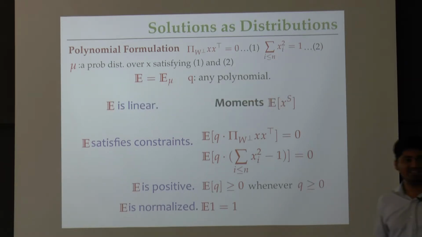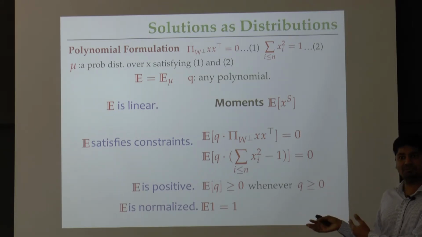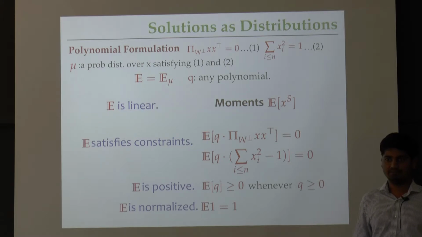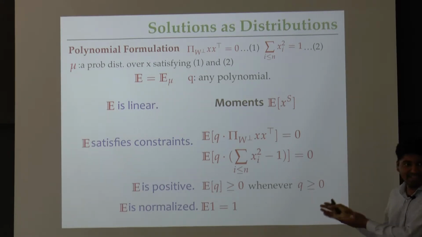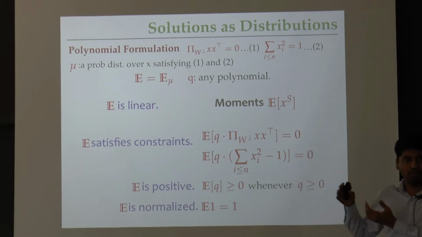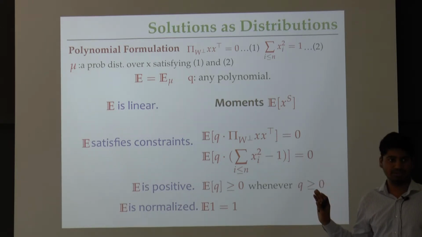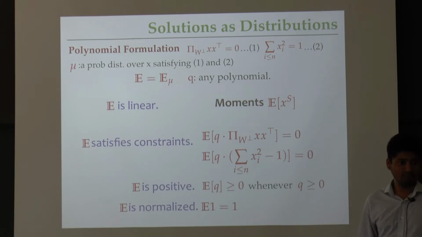Finally I observe that expectation is linear, we all know that, and therefore its behavior is completely specified by describing it on some basis of polynomials. So my favorite basis for today is the monomial basis, and it turns out that expectations of monomials have a name. They are called moments of the distribution. Okay, so this slide basically collects a bunch of simple properties of expectations associated with the distribution mu that will be satisfied for any mu which we are actually going to look at, right? It turns out that the following nice fact holds. For any non-degenerate, okay, up to some non-degeneracy condition, let's say that in fact for example mu is finitely supported, then these conditions in fact characterize such distributions. They are not just properties which are satisfied, they in fact characterize all such distributions.